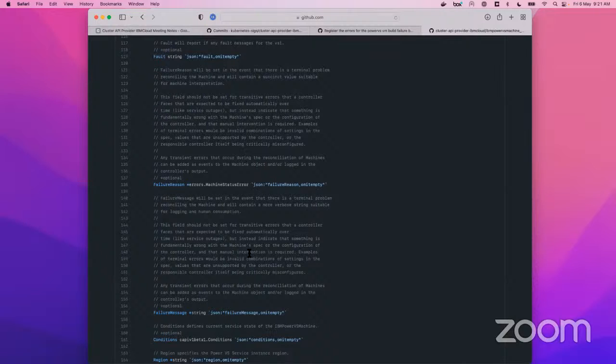And those messages can be used in other use cases. I'll talk about some of those use cases later. What really happens is, if something fails, you can set a failure reason and a failure message so that your machine spec will have proper error messages set. That's where the overall machine status is also set, right? Eventually, if you set these messages here, then your machine will go to error state. Otherwise it will not really go to error state. So that's what it is.